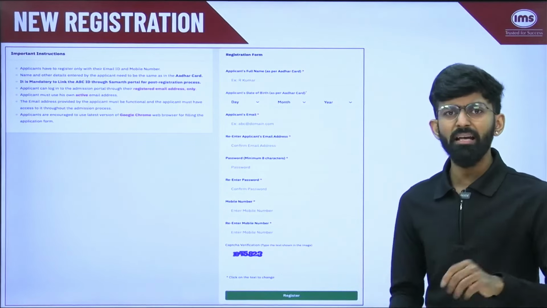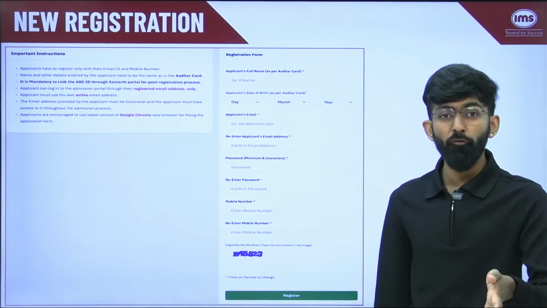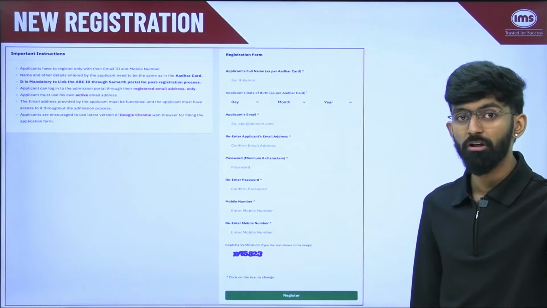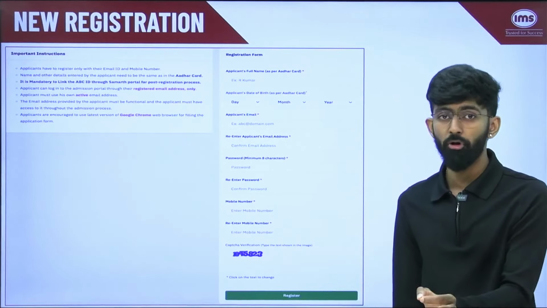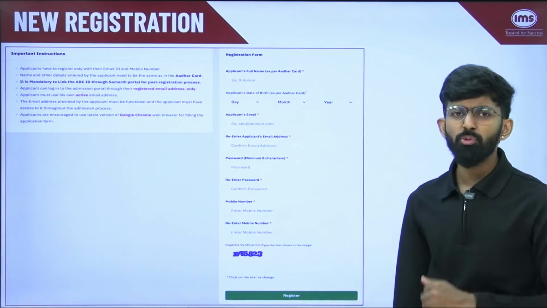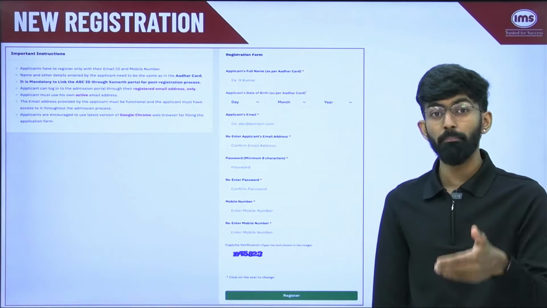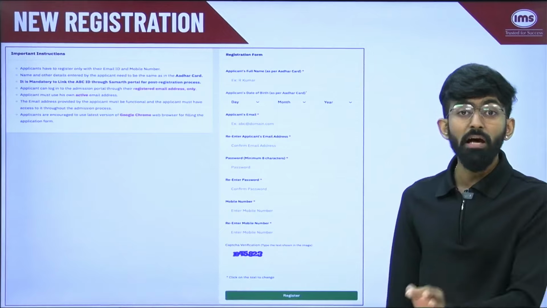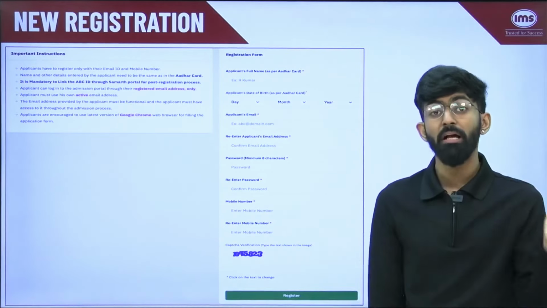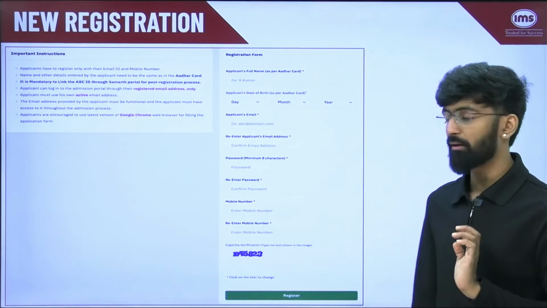You need to add your email ID. Like I mentioned earlier, use an email ID which is your official and permanent email ID which you will be using for the next 3 to 4 years of your entire undergraduate program. Then you need to re-enter your email address, add a password, re-enter your password. Make sure to keep a password which is easy, which you can memorize, and note it down somewhere so that you don't forget it, because you will be using this portal throughout your undergraduate degree.